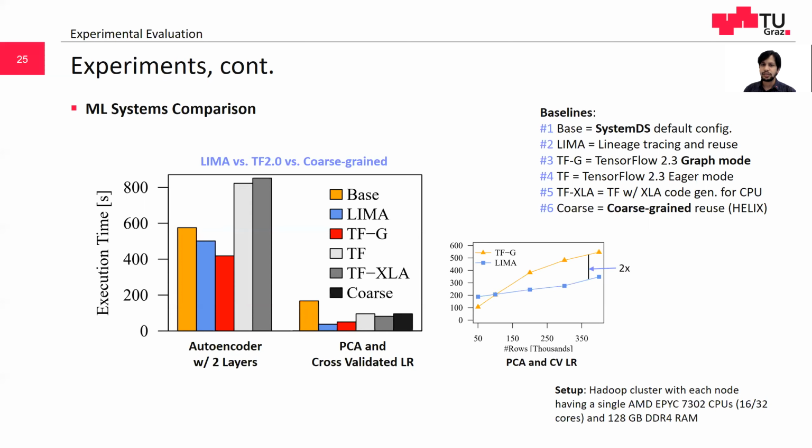In the second scenario, we have PCA and linear regression with cross-validation. First, we vary the number of features for PCA, and then we vary the regularization hyperparameter for regression. Coarse-grained systems show improvement by using top-level PCA results. However, Lemma performs 3.7x better than coarse-grained due to additional fine-grained reuse. Lemma is 25% faster than TensorFlow graph due to partial reuse across folds. For larger datasets, TensorFlow graph runs out of memory, likely because the global graph keeps all the intermediates in memory and misses eviction mechanisms.